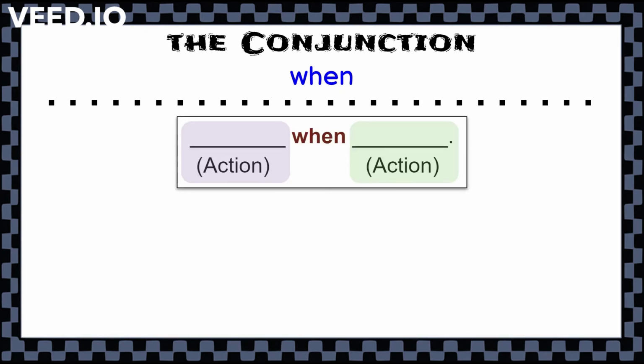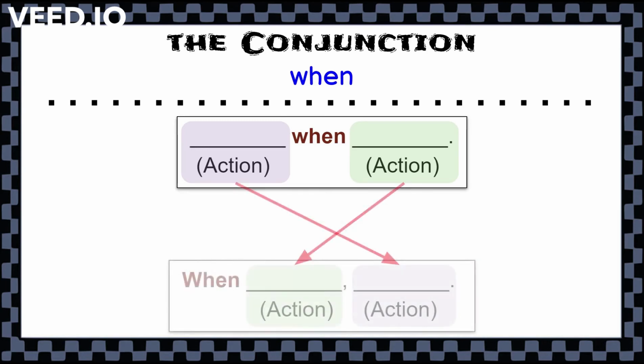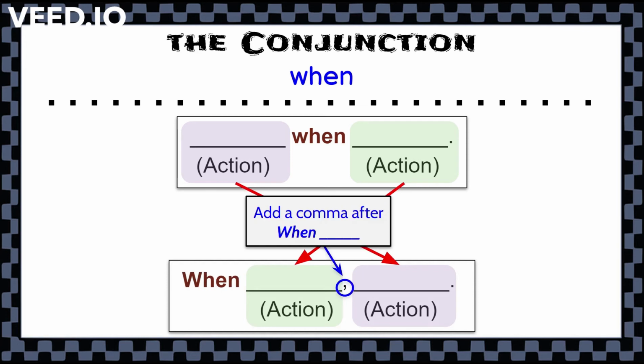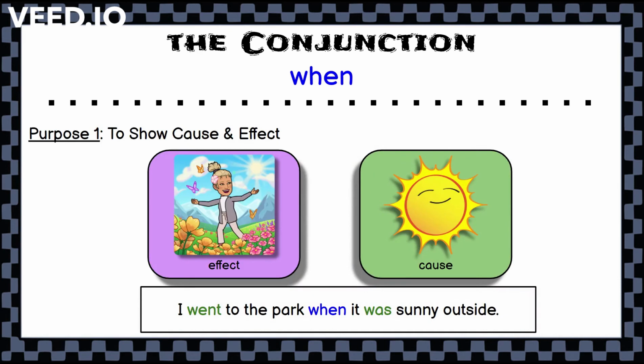So we've been talking about using when as a conjunction in the middle of a sentence, but we can also switch our actions and move when to the beginning of a sentence. When we do this, we need to make sure that we have a comma after our first subordinating clause. So after our first action. So let's take a look at our previous sentences and how we can switch those to have the subordinating clause at the beginning of a sentence.